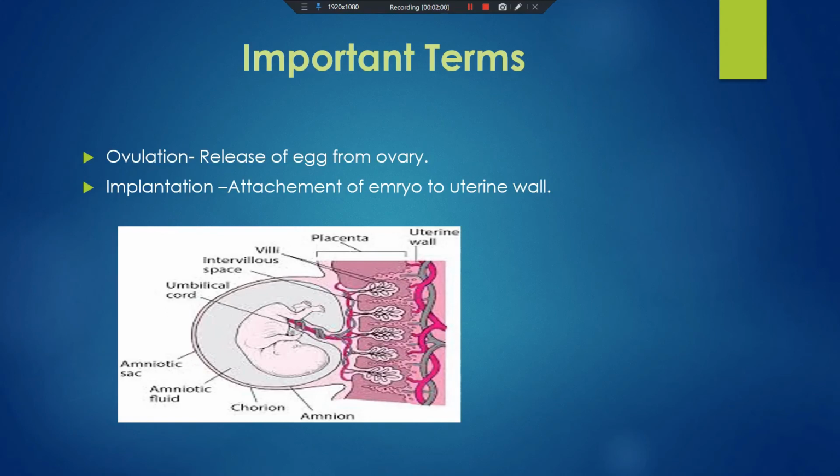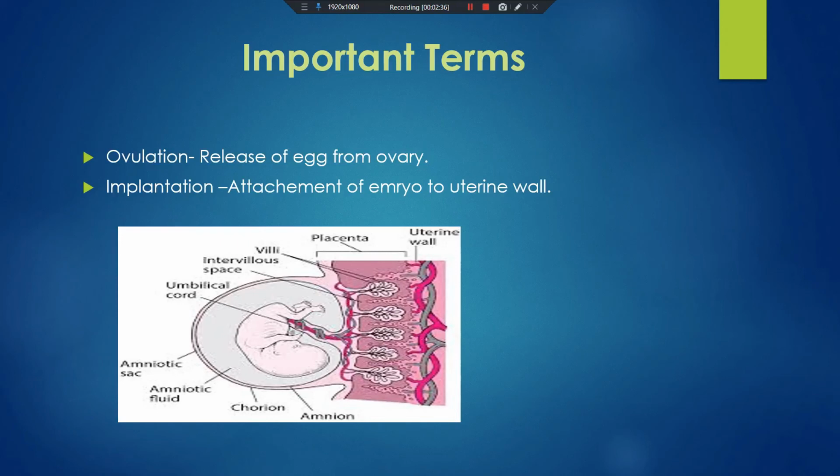The second one, obviously, as the glucose is reaching the embryo, then what happens? For the energy, it requires oxygen also. So oxygen from the mother's blood to the embryo is also provided by the placenta. So these are the two functions. Then here, when the biochemical reactions take place in the embryo, some waste is produced, and this waste again reaches the mother's blood by the placenta. So these are the functions carried out by the placenta.